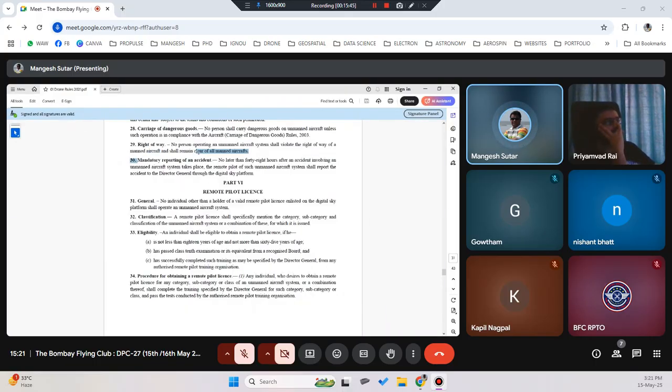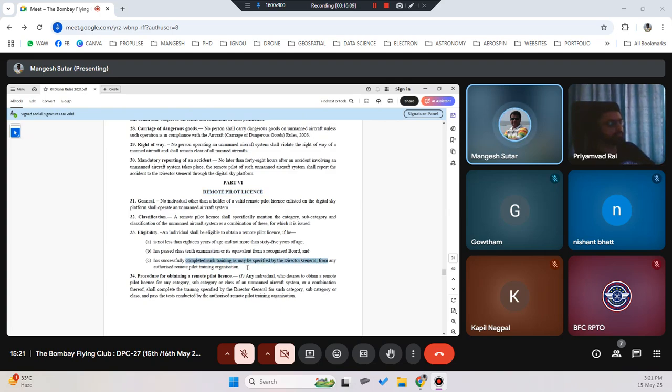Again, mandatory reporting: no later than 48 hours, you should report any of your accidents. Remote pilot license. Again, this is with respect to the RPTOs. The rules and regulations: the age should be not less than 18 years and not more than 65 years. You should have passed and successfully completed training from the